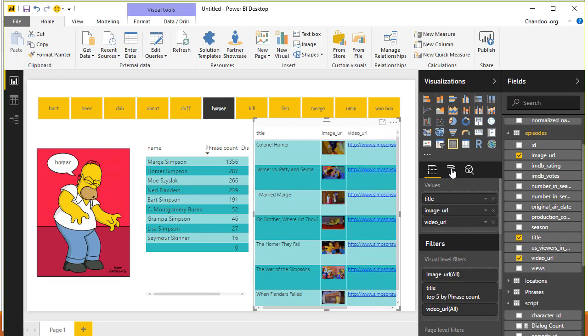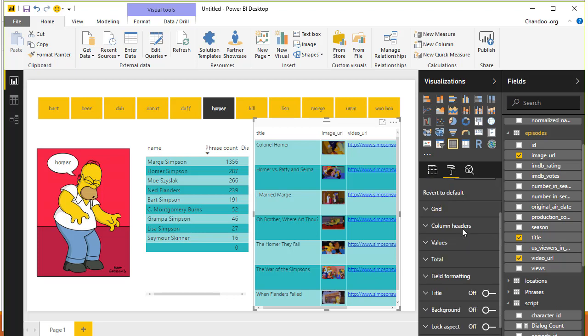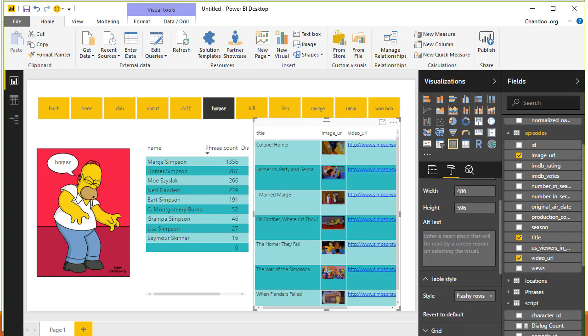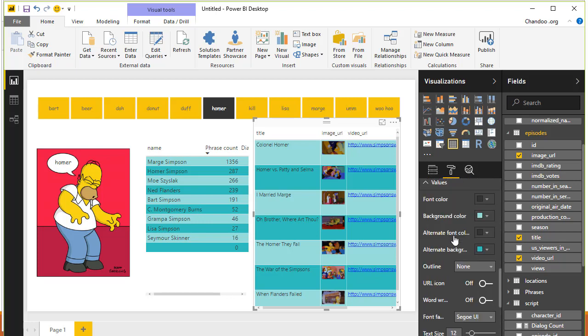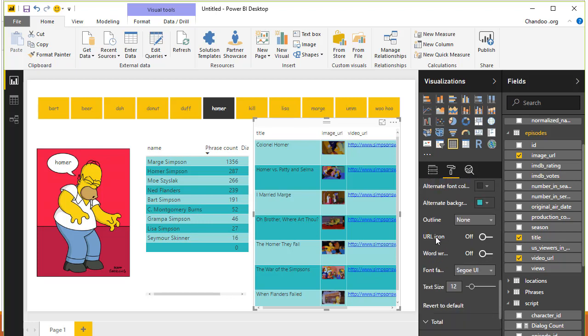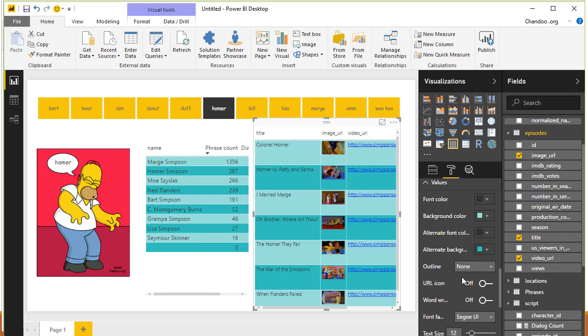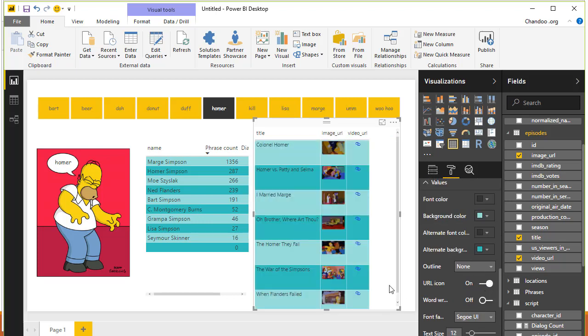But if you go to the values option for the table, there is a URL icon option, and we can just turn it on. That will show up as a link icon, and when you click it, you will be able to go to simpsonsworld.com with that particular episode ID link, and hopefully you can catch a glimpse of that episode, or at least see a little bit of it.